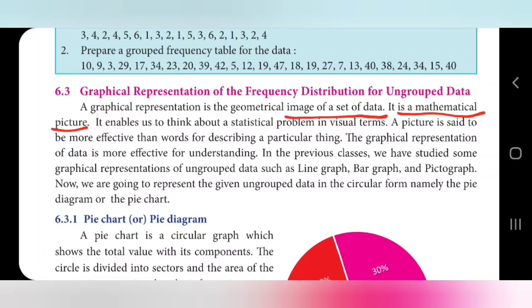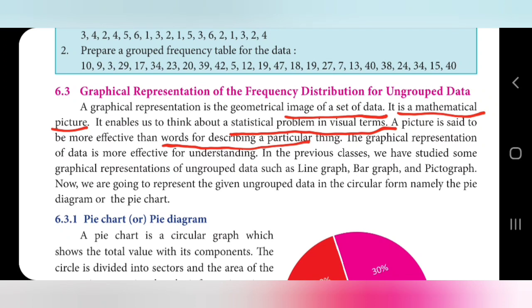Because it is easy to know the data by seeing the picture. It enables us to think about a statistical problem in visual terms. A picture is said to be more effective than words for describing a particular thing. The graphical representation of data is more effective for understanding.